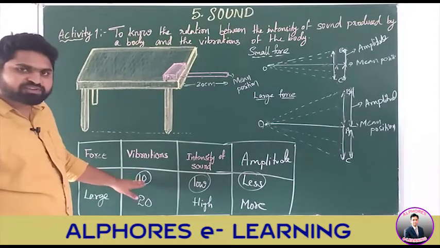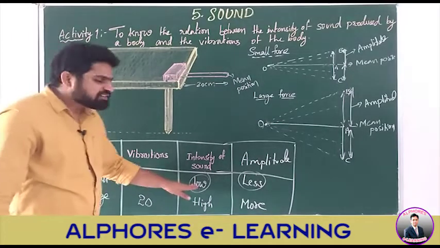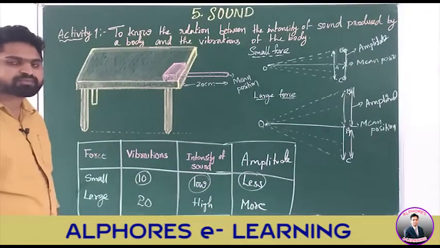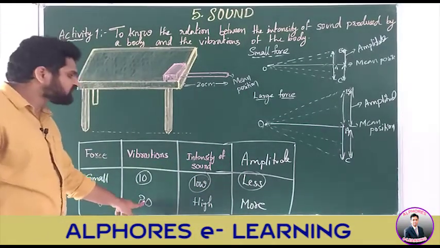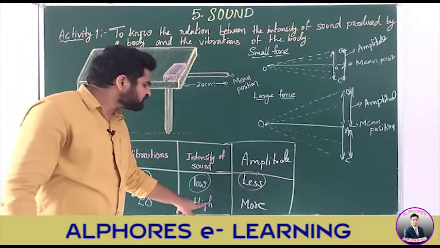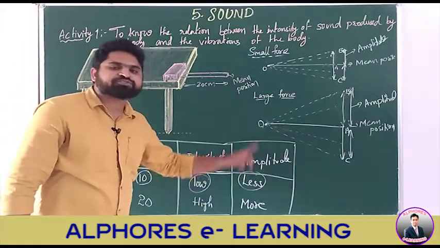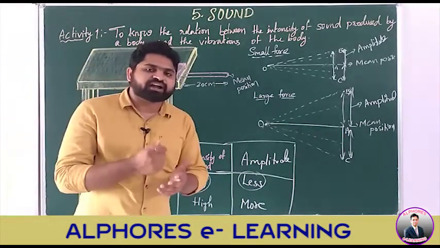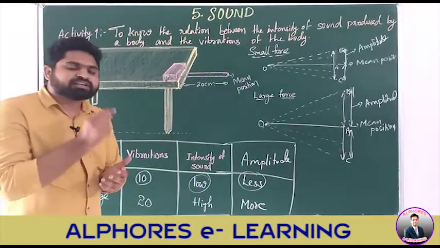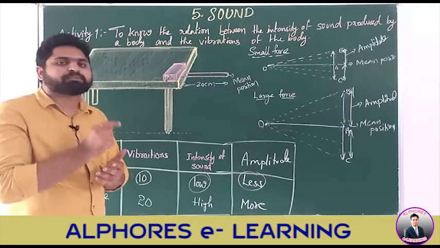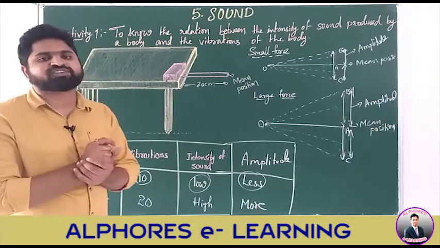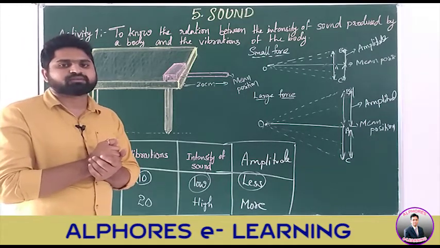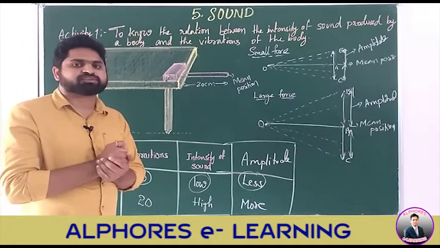When the number of vibrations is less, the intensity of sound is less and the amplitude is also less. Whereas when the number of vibrations is more, the intensity is high and the amplitude is also more. So, from this activity, we understand that the intensity of sound depends upon the number of vibrations and also upon the amplitude. I hope you understand this concept, children.